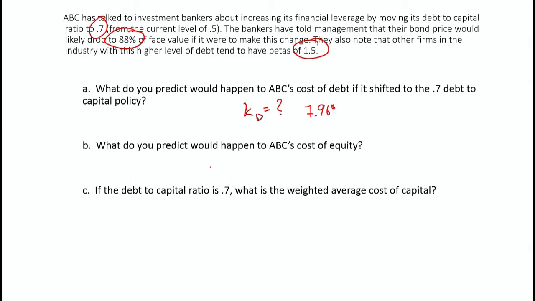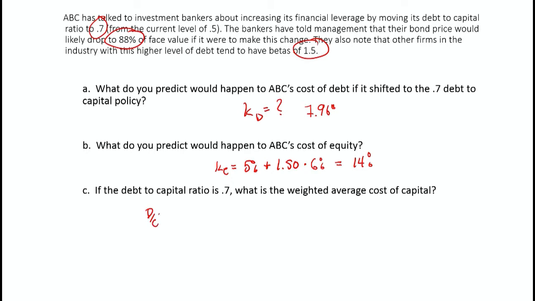What would happen to the cost of equity? In case B, the risk-free rate of return would stay the same at 5%. Beta is now 1.50. The market risk premium is 6%. So that is 14%.